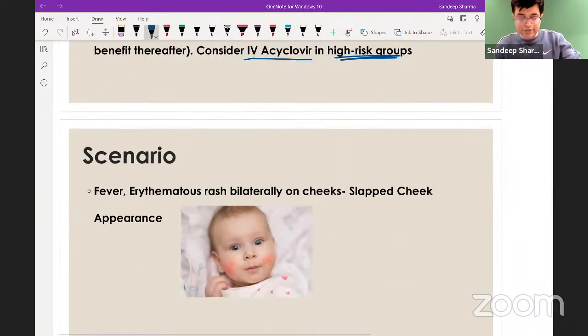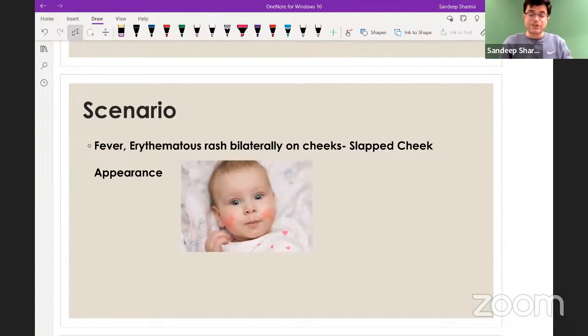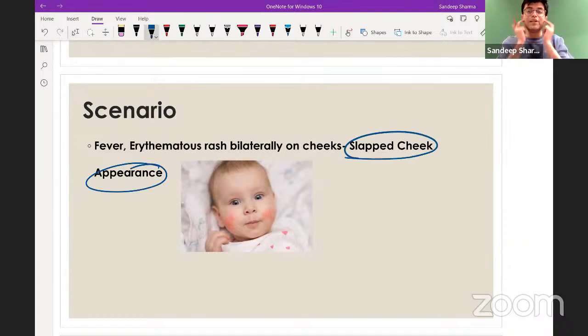Let's go to the next scenario. Fever, erythematous rash bilaterally on the cheeks, giving a slapped cheek appearance. So erythematous papules will appear on the bilateral cheeks along with fever and some URI symptoms. This is the typical slapped cheek appearance. What is the likely diagnosis? Everyone knows it is parvovirus, but you forget the name of the disease. The name of the disease is erythema infectiosum.